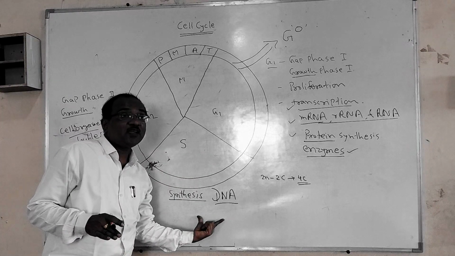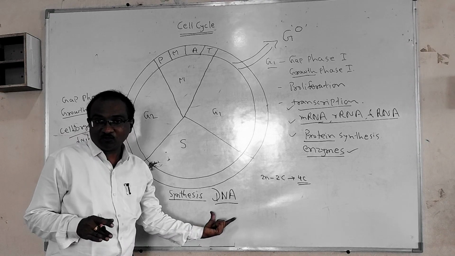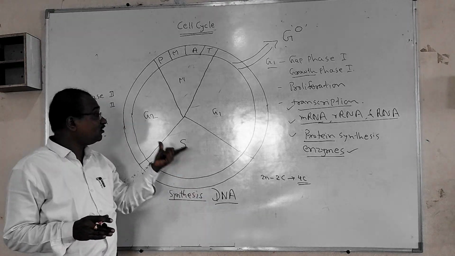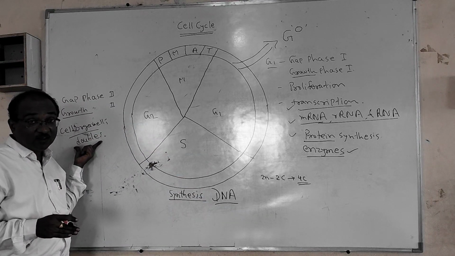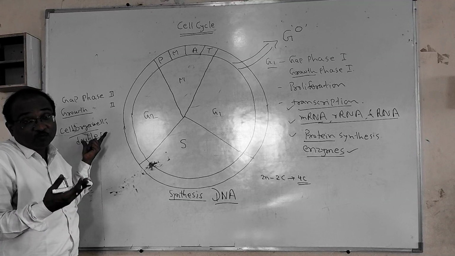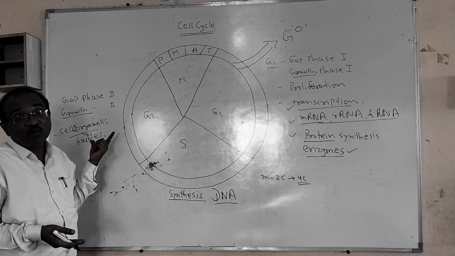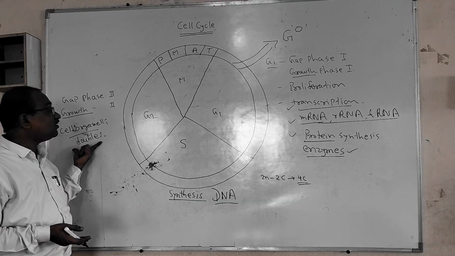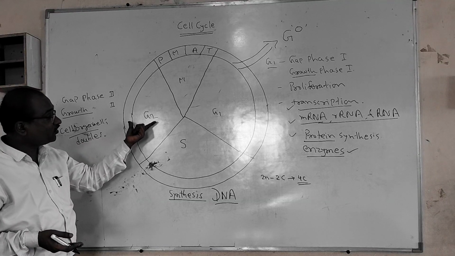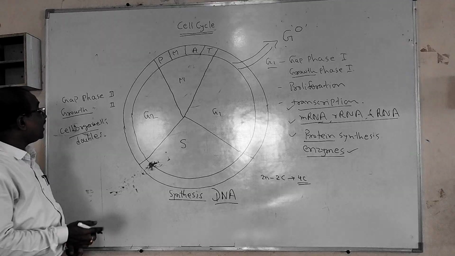Means not only DNA is distributed equally into the 2 cells, but also the different cell organelles, the mitochondria, the chloroplast. As we know, these are self-replicating bodies, so these organelles also double in G2.